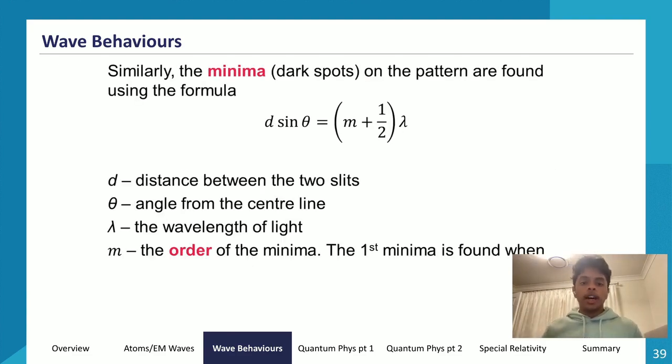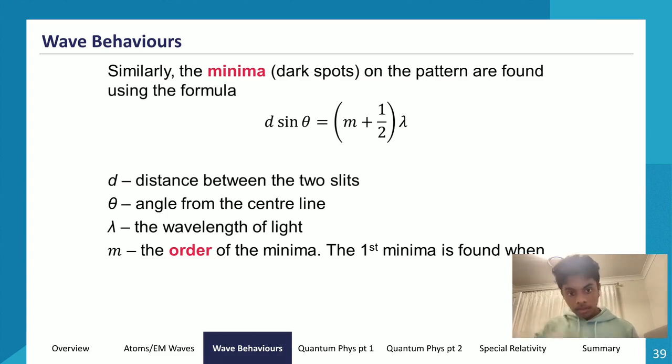Now we can similarly find the predicted location of minima, or the dark spots, using the formula d sine theta is equal to m plus a half, times lambda, because if you remember before, these dark spots or minima are caused when one of the waves is half a wavelength off from the other one. But they don't just have to be half a wavelength, right? They could be 1.5 wavelengths, 2.5 wavelengths, any integer value plus half wavelengths different from the other wave. So as long as it's 0.5 wavelengths difference in the distance traveled, they'll undergo destructive interference.